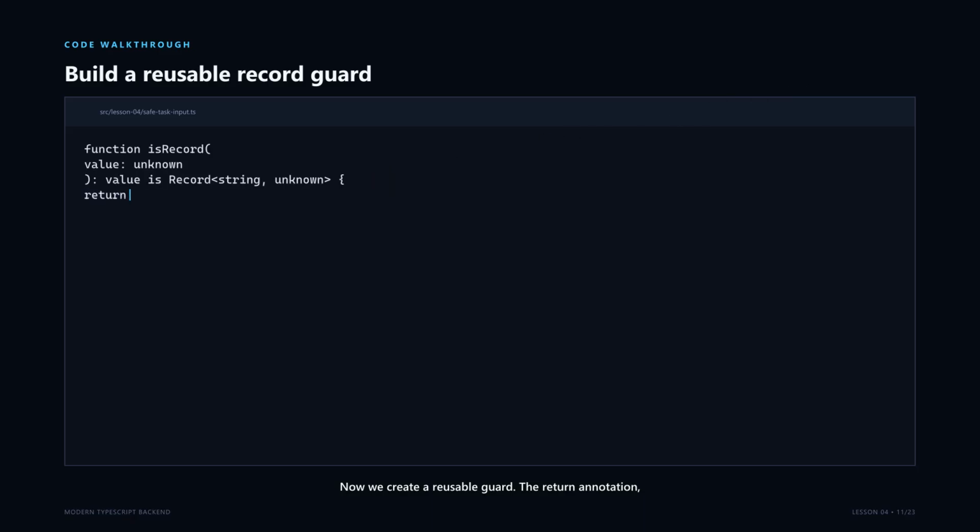Now we create a reusable guard. The return annotation value is Record<string, unknown> is called a type predicate. It tells TypeScript what a true result means. Record<string, unknown> describes a non-specific object with string keys and values that still need checking. Our runtime expression requires an object, rejects null, and rejects arrays. The guard does not claim that a task exists yet. It gives us only the next safe level of knowledge. This value is an ordinary object whose properties we may inspect as unknown values.